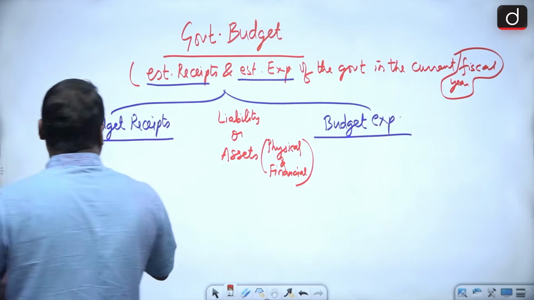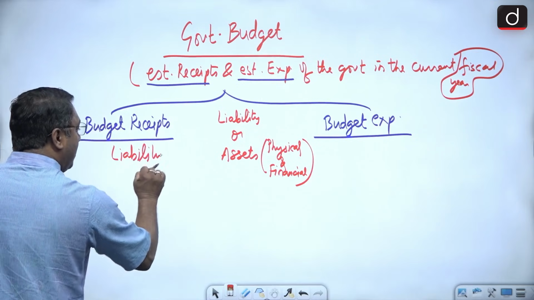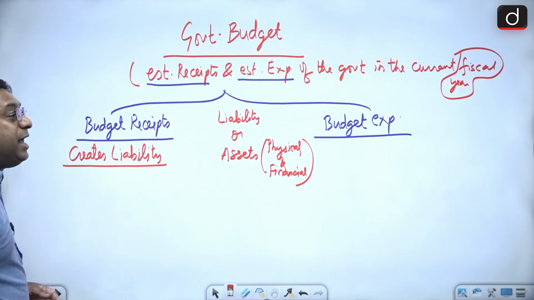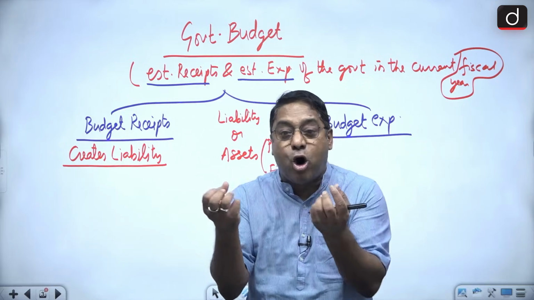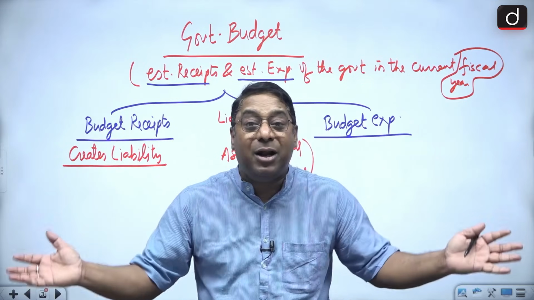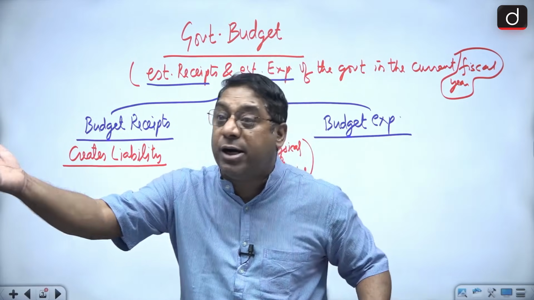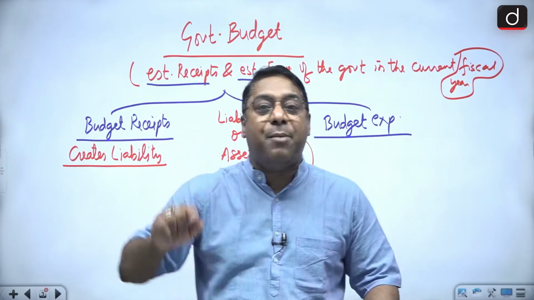So always with receipts, liability is created. That means there is creation of liability. Because whenever the government will do borrowings, then the liabilities will be created. Why? Because the government has to return back the principal amount along with interest to the IMF or to the lender.